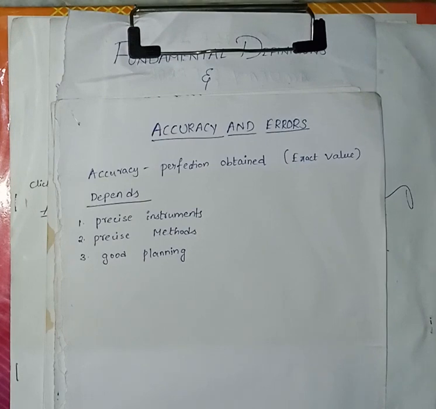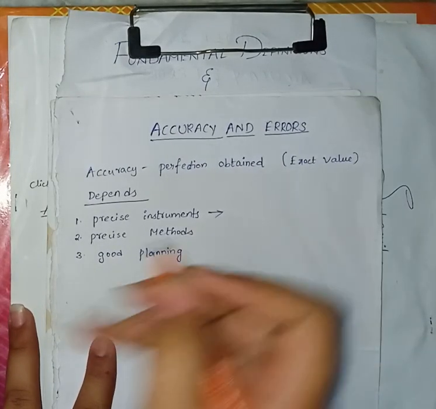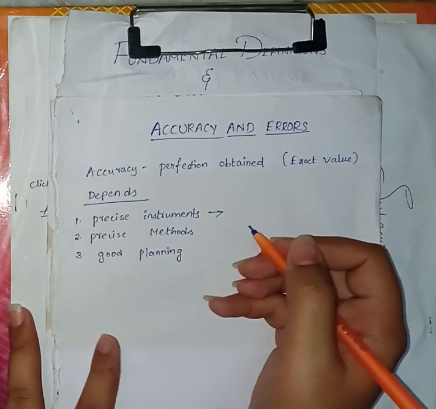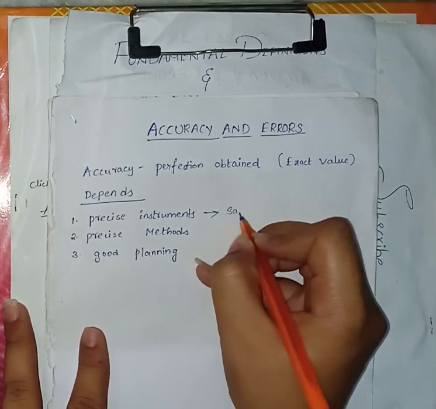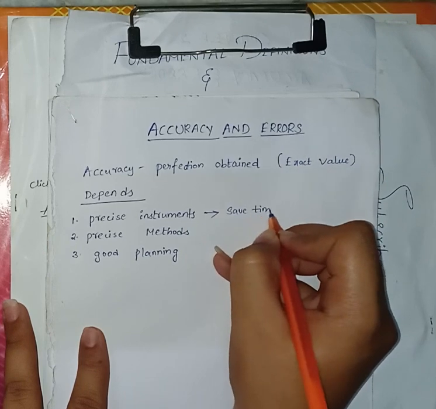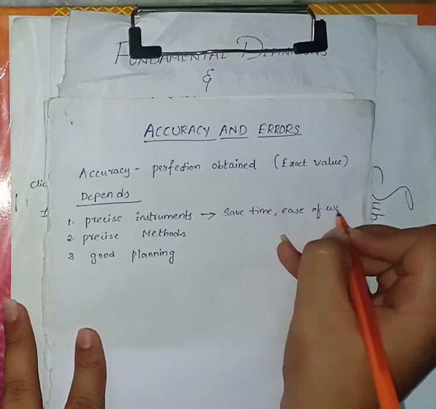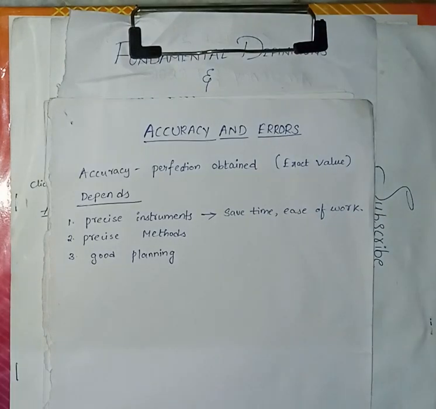The use of precise instruments simplifies the work, saves time and provides economy. Why are we using the precise instrument? By using the precise instrument, the work will be done very easily and the time can also be saved. It is used for saving time and ease of work, for completing the work in the easiest way. Next, why are we using precise methods?